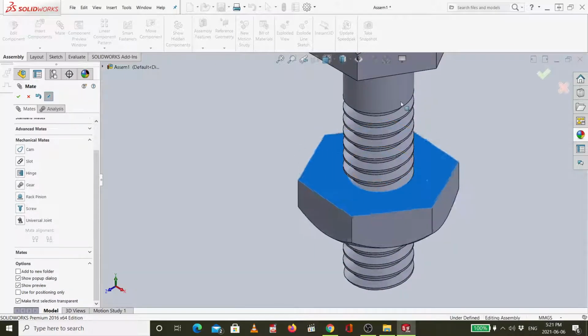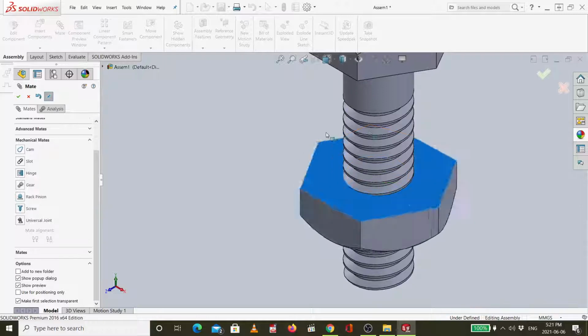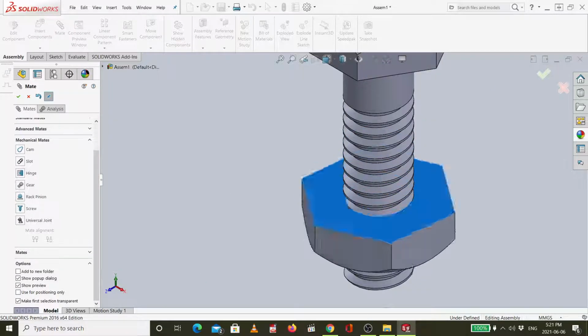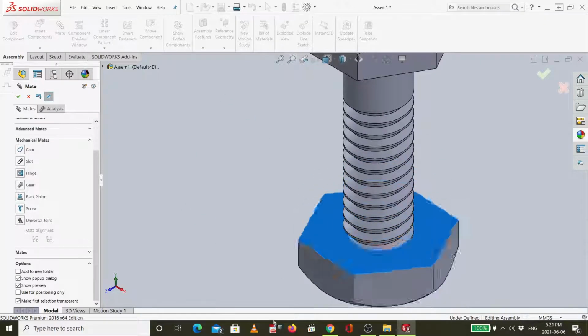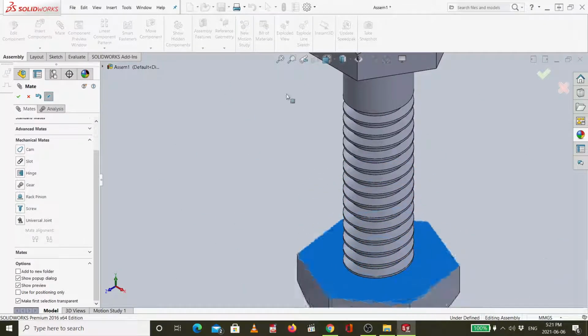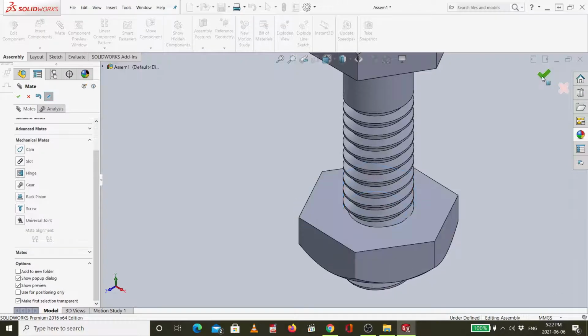and look, now this cannot be moved without rotation. Look, I'm rotating the mouse, then look, it can go outside. You can say OK.